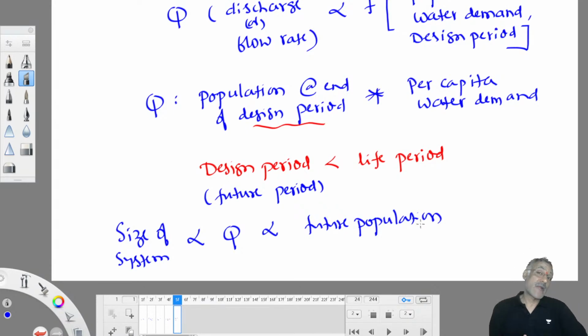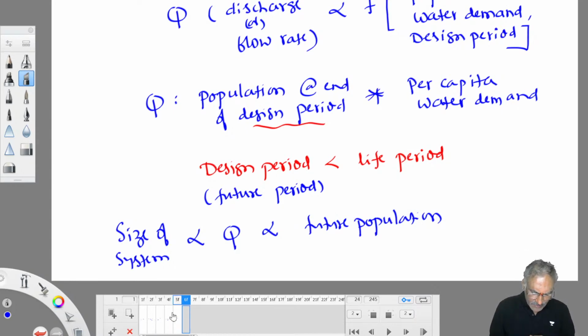Once you assess the per capita water demand for a given community, it always remains constant, because per capita water demand depends on the local conditions. It doesn't change from person to person. Per capita water demand is nothing but the average amount of water demanded by an individual living in a community to meet all his day-to-day water needs. It doesn't change much, so it always remains constant.